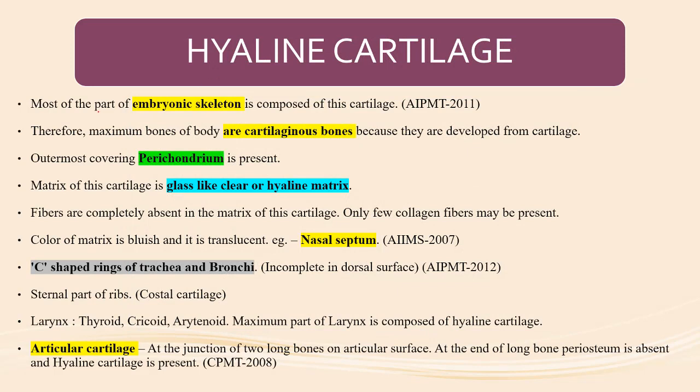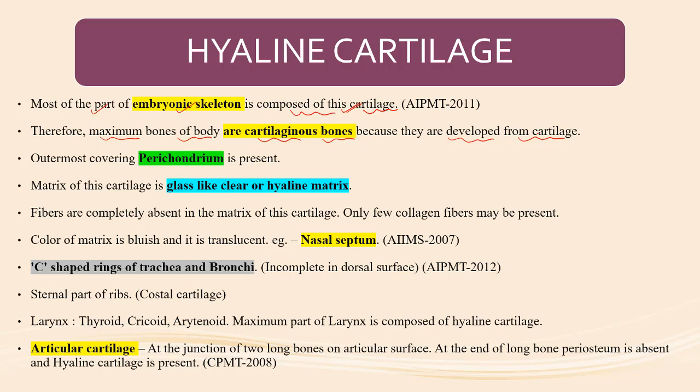Hyaline cartilage. In hyaline cartilage, most of the embryonic skeleton is composed of this cartilage. Therefore, the maximum number of bones of the body are cartilaginous bones, because they are developed from cartilage. Most of the bones of the body are cartilaginous bones, developed from the hyaline cartilage.